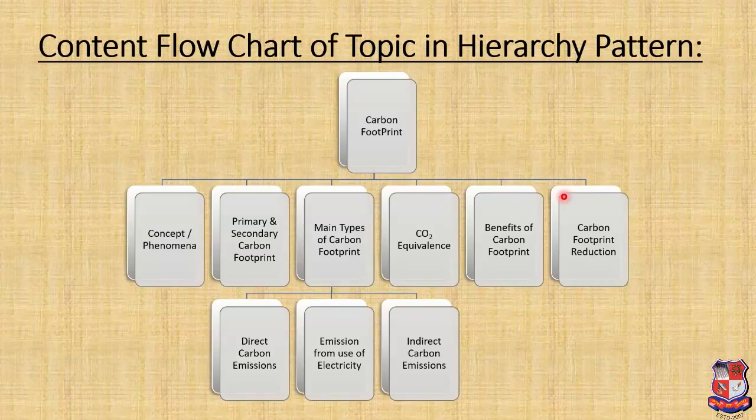This slide shows the content flowchart of the carbon footprint topic, which includes the concept of the topic, that is carbon footprint, then parts of the carbon footprint, that includes primary and secondary carbon footprints, then types of carbon footprint, which includes direct carbon emission, emission from use of electricity, and indirect emissions, which is followed by the measurement of carbon footprint in terms of CO2 equivalence, and that is followed by benefits of carbon footprint and points for reduction of carbon footprint.